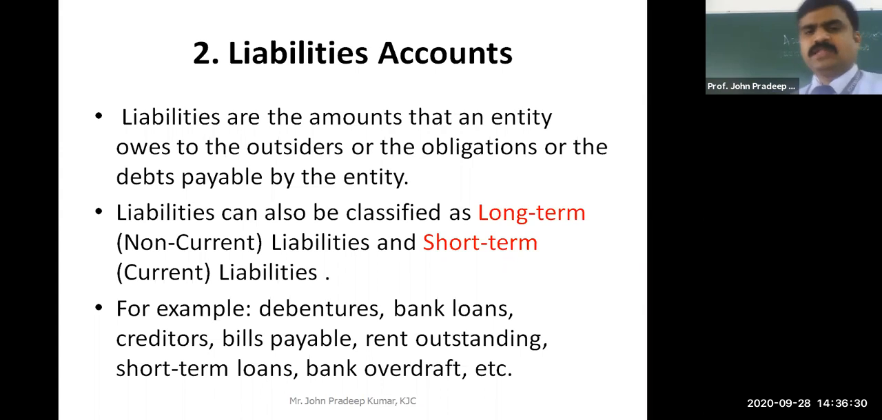Liabilities can also be classified as long-term and short-term. What is long-term? Which we need to pay back after more than 1 year: say 2 years, 3 years, 4 years, 10 years, sometimes even 20 years. For example, people who take a housing loan, it's a very long term, sometimes 30 years also. It is also called non-current. And short term is within 1 year. Any liability you have to repay within 1 year becomes a short-term liability.